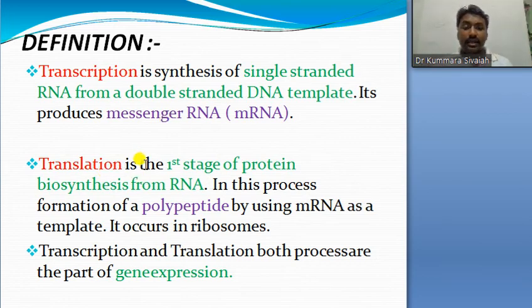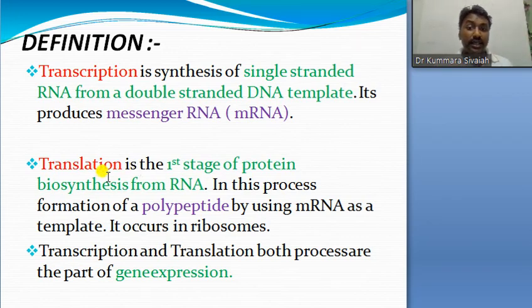Next, come to the translation. Okay, the script we have to translate. So in this cell, if you observe, we have the ribosomes. Those ribosomes are machines. They take the message present in the mRNA and translate it into protein.